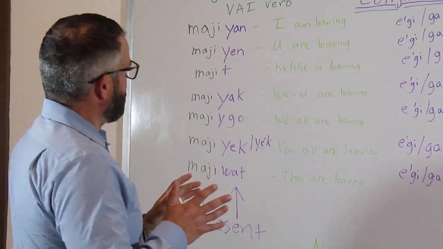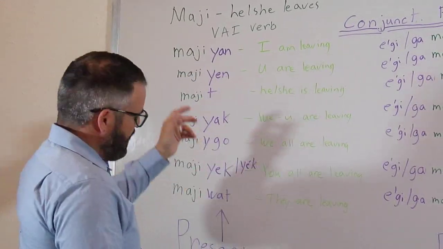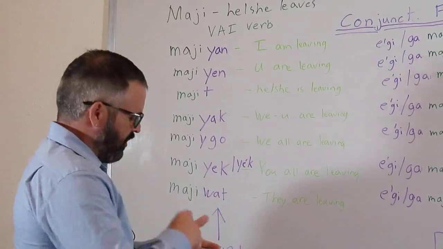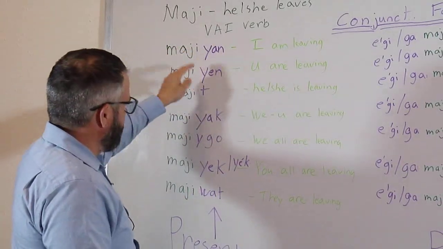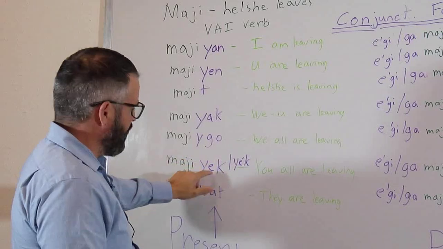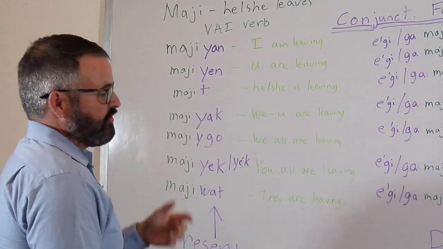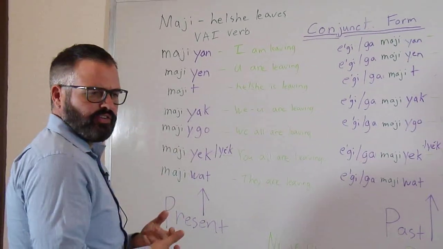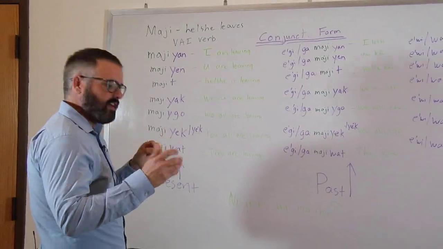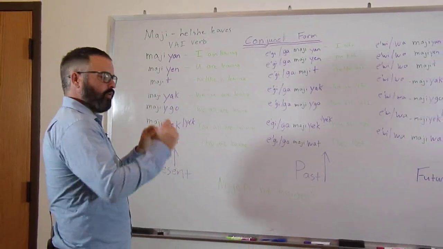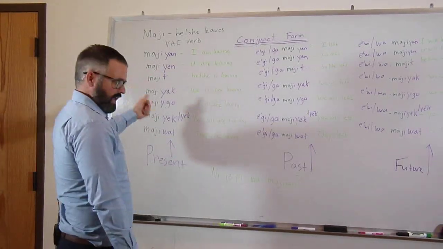Again, just like the independent form, in the conjunct, you just want to really memorize this form. If you need to, get yourself some little note cards, write them out, and quiz yourself, but really understand yan, yin, ti, yak, yago, yuk, or yak, and wat. Really get those down so that you can effectively use them, but also so that when you hear them used in a sentence, you don't have to worry too much. You immediately hear the ending, then you can kind of focus in on the verb. Okay, what was being said? So you don't worry about who's doing the action.